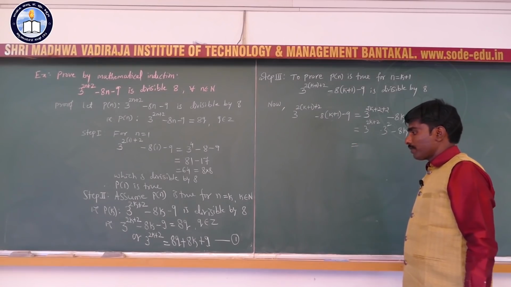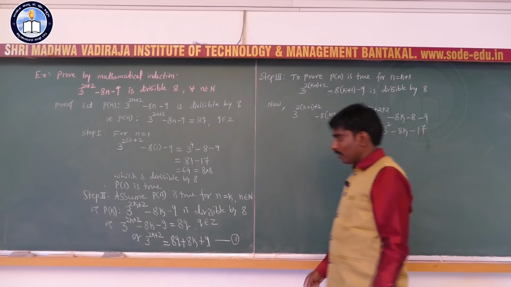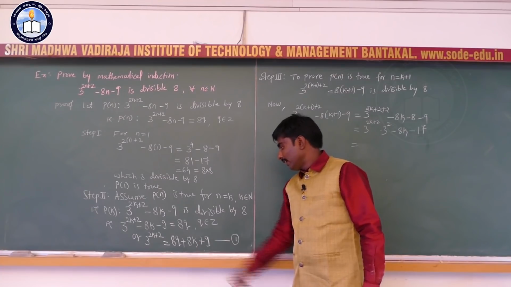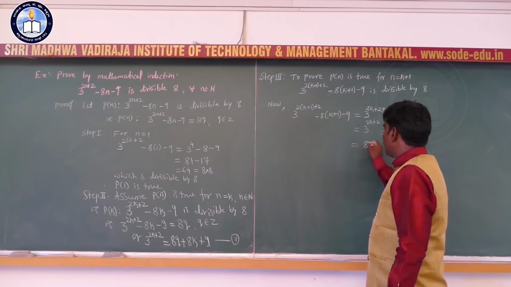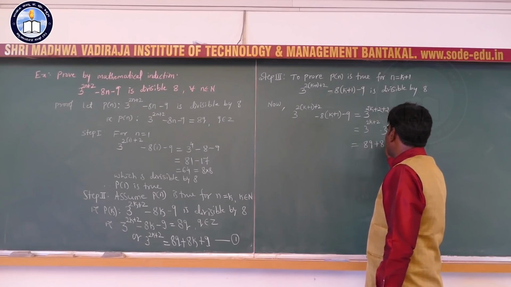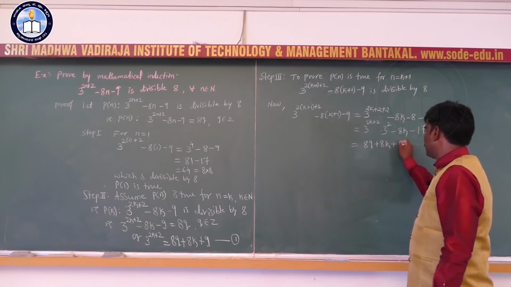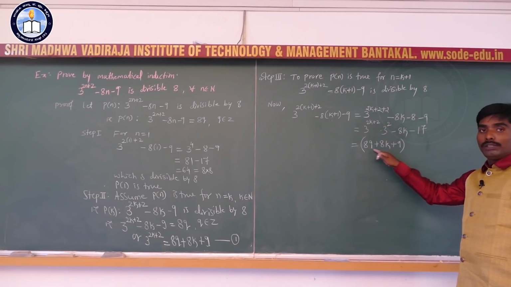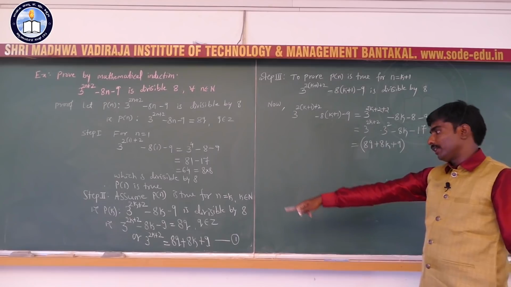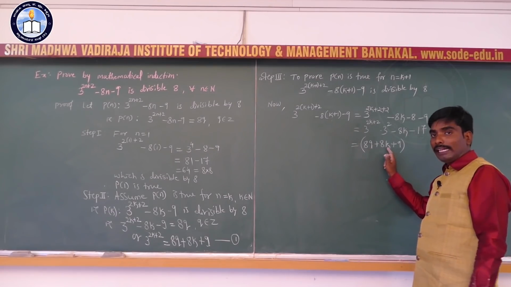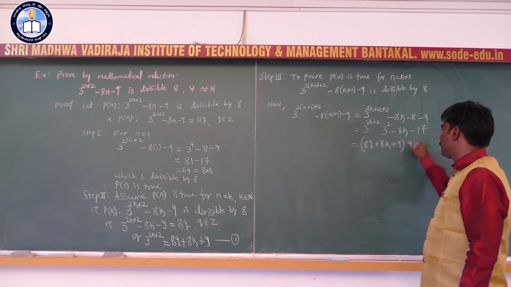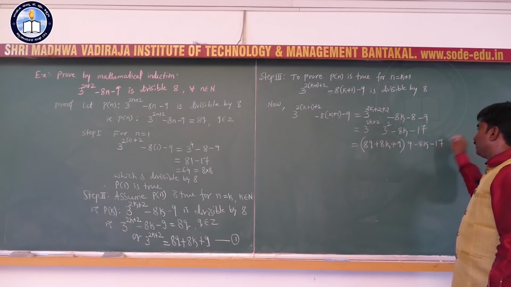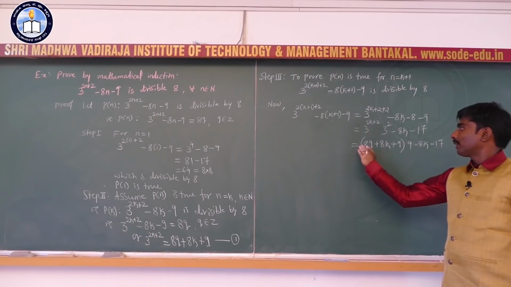So, this is equal to, use equation 1, 3 to the power 2k plus 2 is what? 8q plus 8k plus 9, into 3 square is 9, minus 8k minus 17. Okay. So, multiply 9 inside the bracket, what happens?